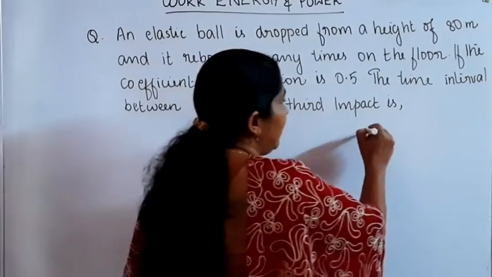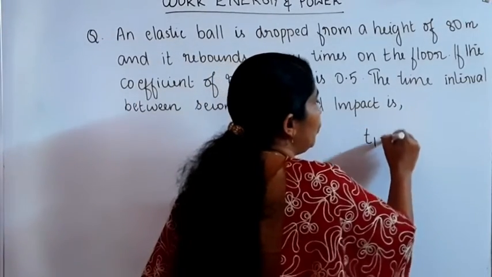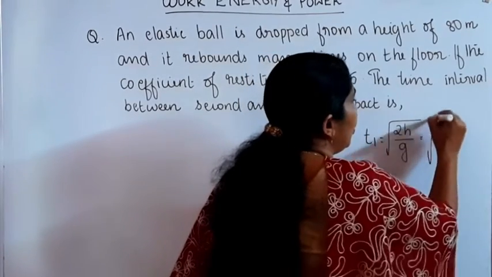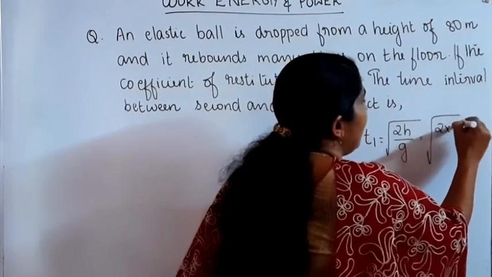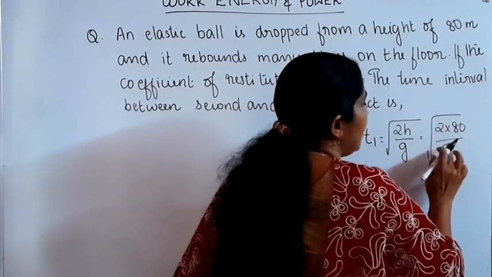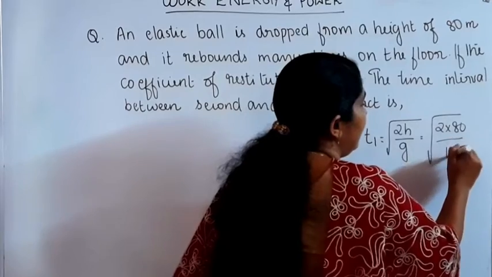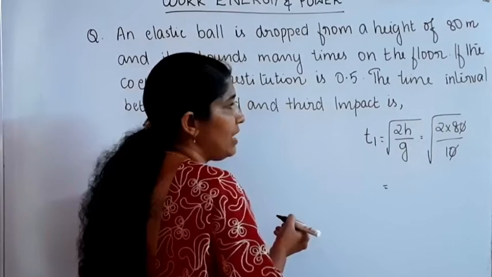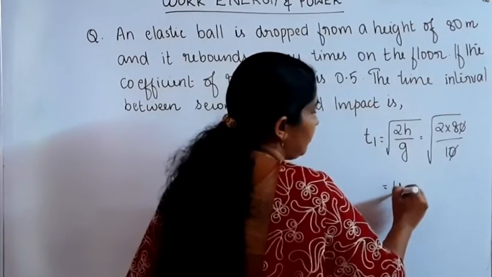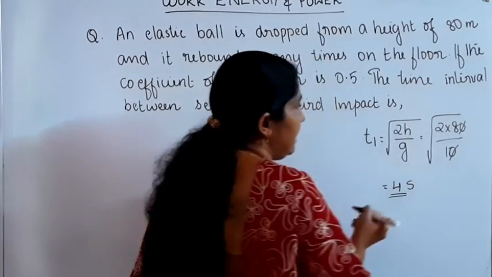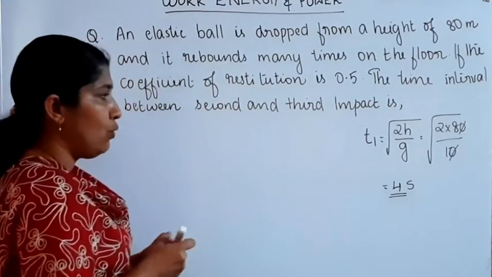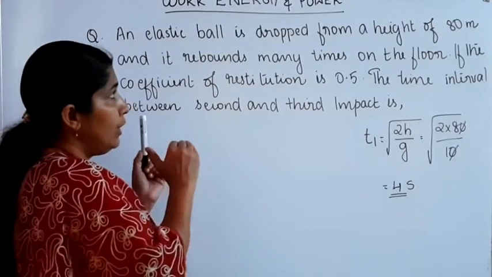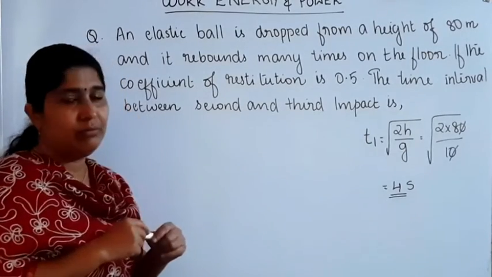Here we know that time T1 is equal to root of 2h divided by g. That's root of 2 into 80 divided by g. G is taken as 10, then the zeros get cancelled. Then root 16, and root of 16 is equal to 4. So 4 seconds is the time taken by the ball to reach the ground.